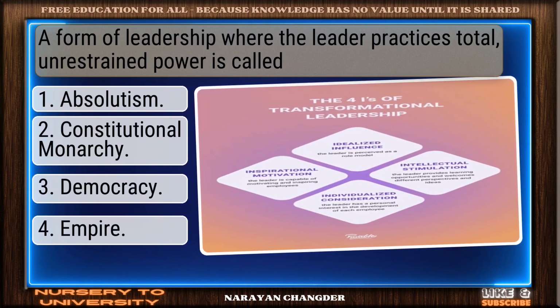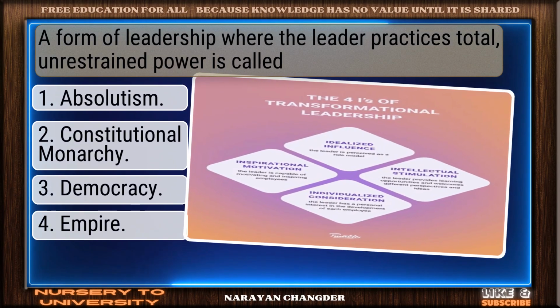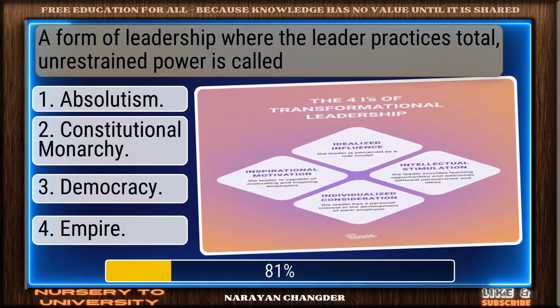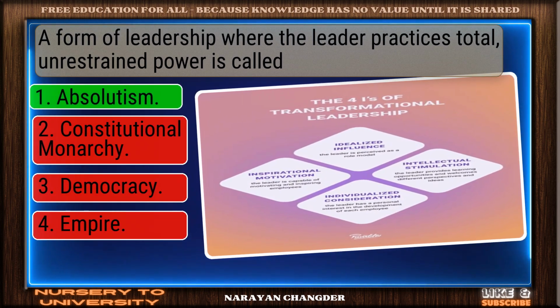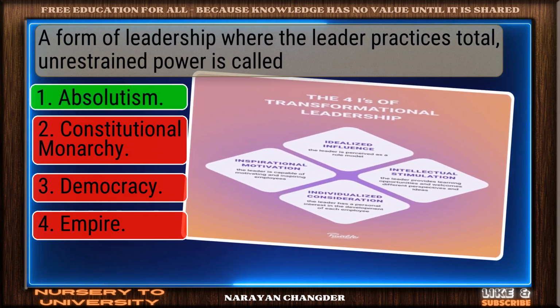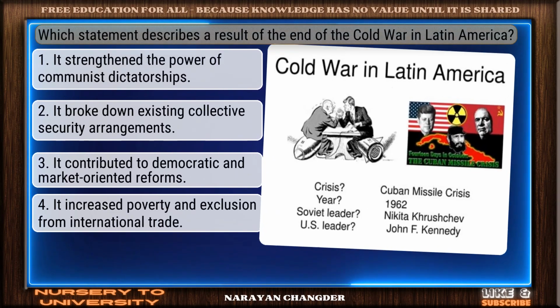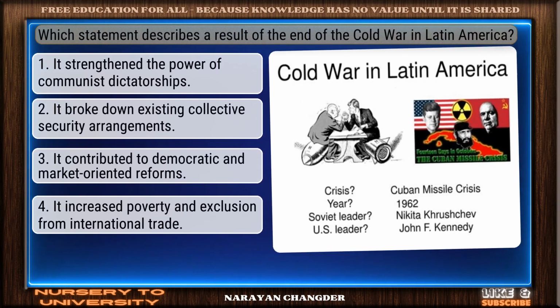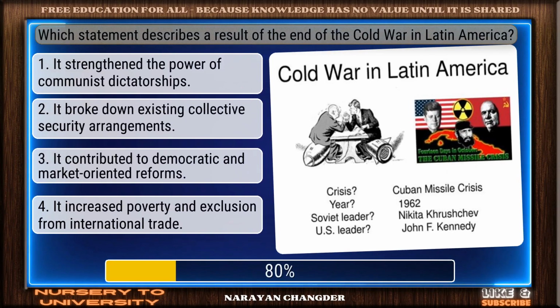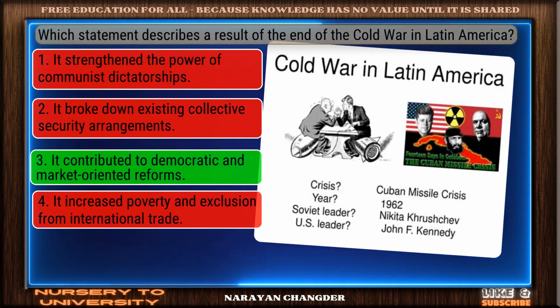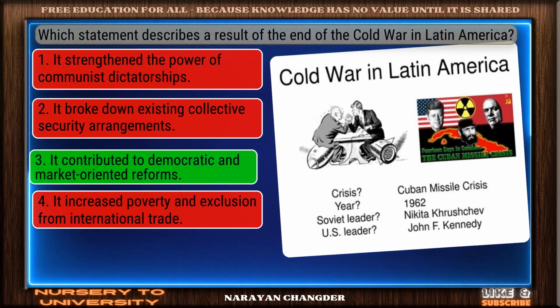A form of leadership where the leader practices total, unrestrained power is called. Exactly. Absolutism makes sense and it is the right choice. Which statement describes a result of the end of the Cold War in Latin America? Solid response. It contributed to democratic and market-oriented reforms is a valid choice.